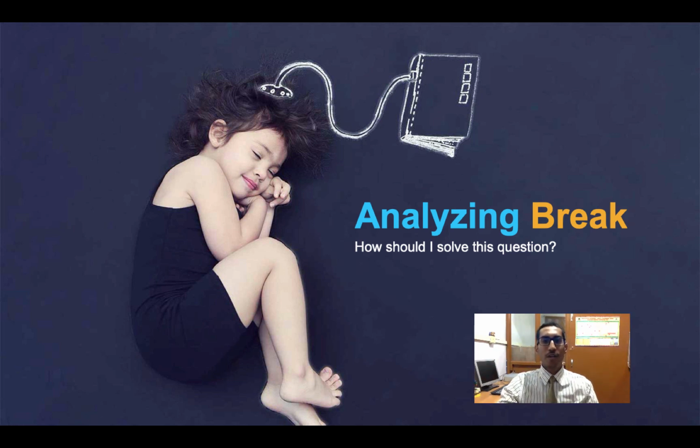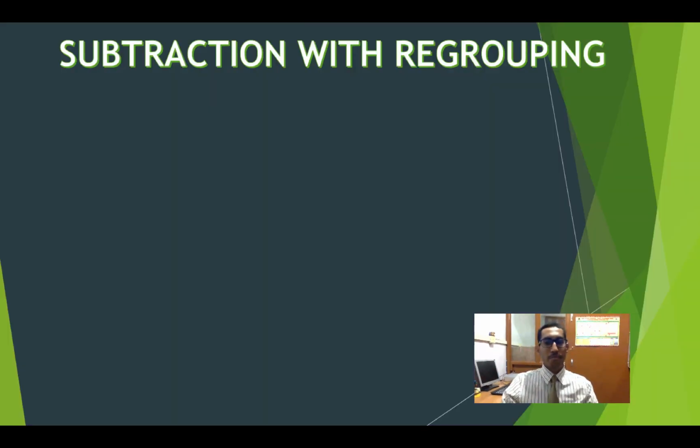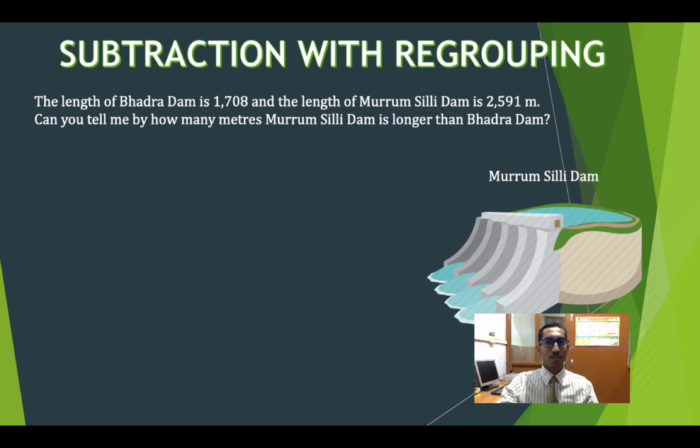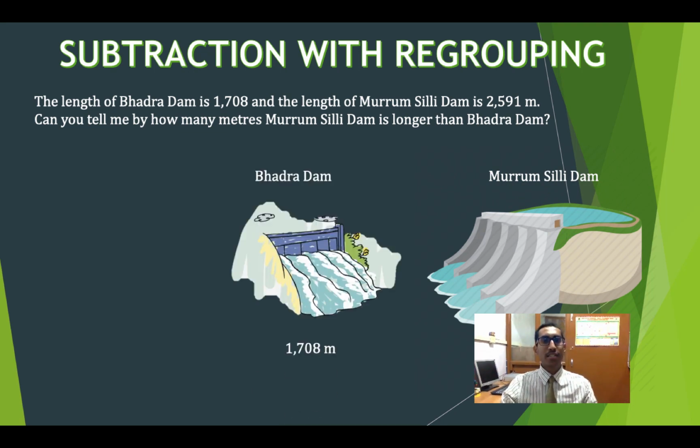Once you're done, I will want you to unpause this video and continue following the video. Now, if we move forward into this video, we come back to a main question which was this. Now let me just bring up 2 dams for you. Okay, these are the 2 dams that I have with me. Now I can see that I have two numbers, that is 2591 and 1708. So the first thing I need to do is to decide which is bigger.